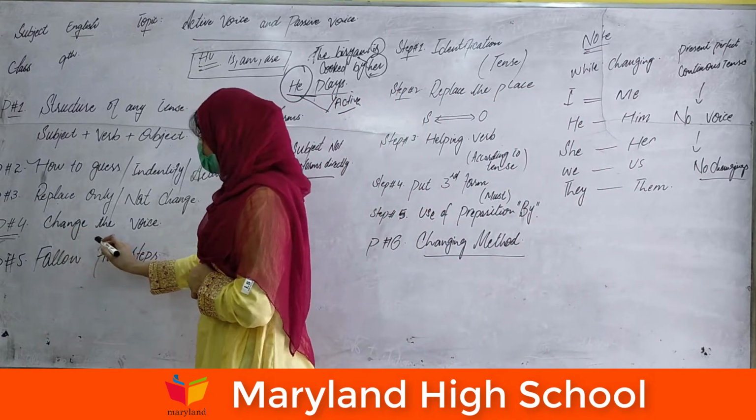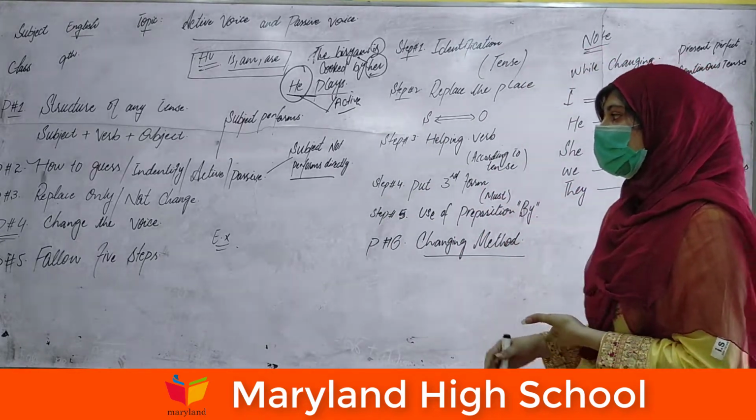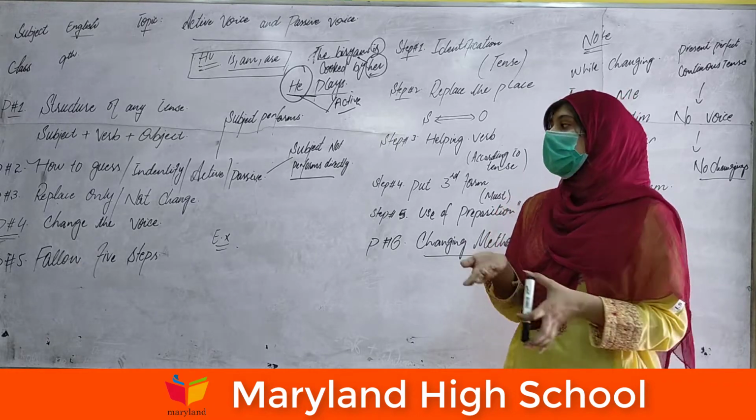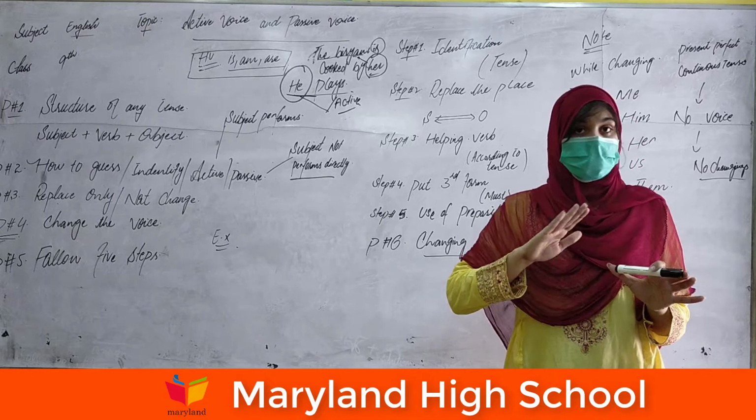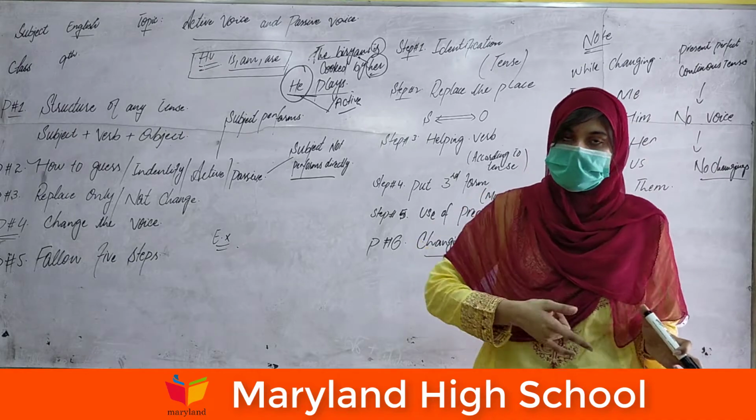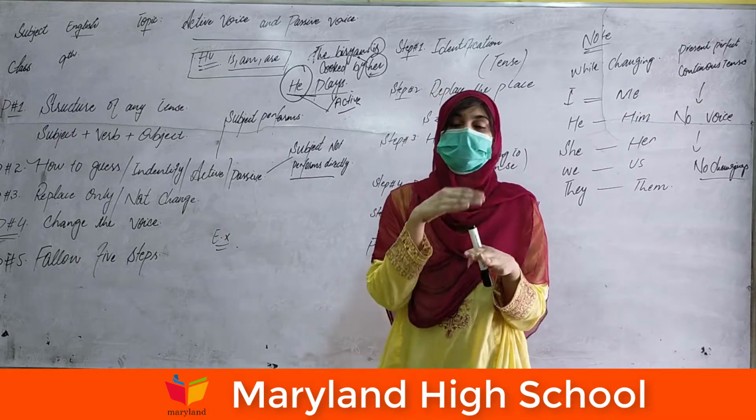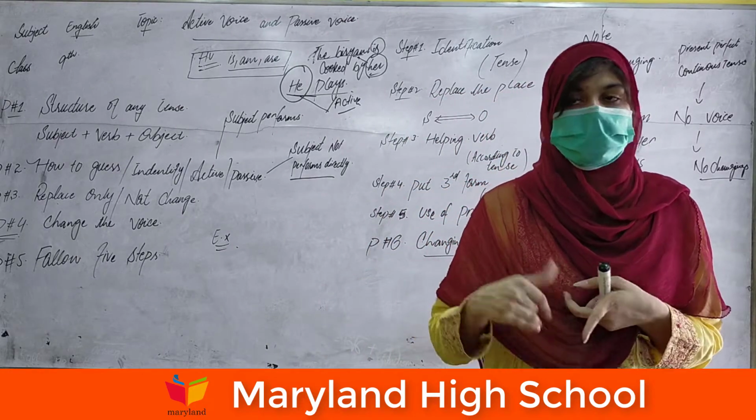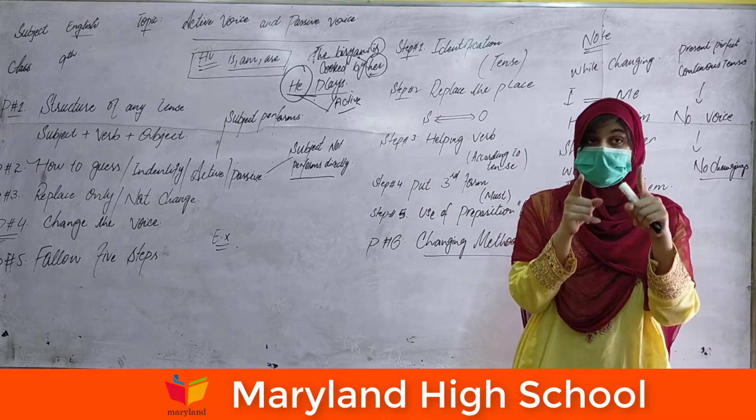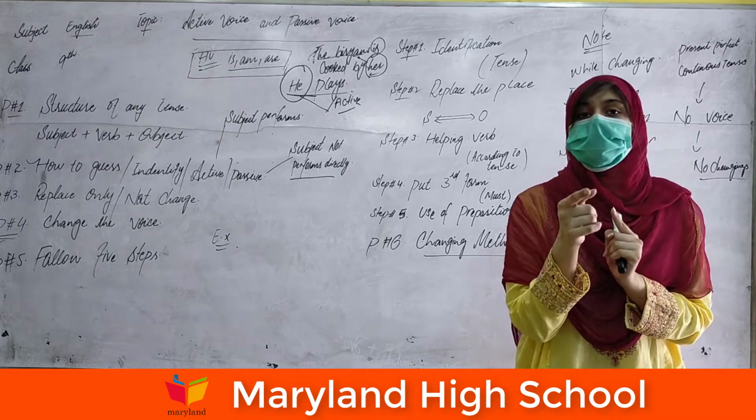Point number 3 is: change the voice. As I told you at the very beginning, in the exams you have to change the voice. The question that appears in front of you is only to change the voice. The examiner does not clearly mention whether you have to change active into passive or passive into active. You just change the voice, and it's totally up to you to identify whether the sentence is active or passive. It depends on your own knowledge and perception.